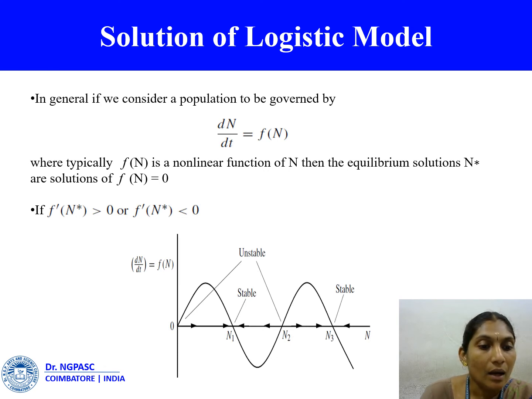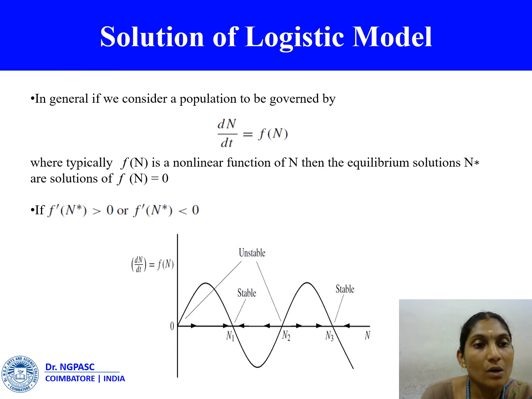In general, if we consider the population to be governed by dn by dt equal to f of n, where typically f of n is a nonlinear function of n, then the equilibrium solution n star, a solution of f of n equal to 0, is linearly stable to small perturbations if f dash of n star is less than 0 and unstable if f dash of n star is greater than 0.